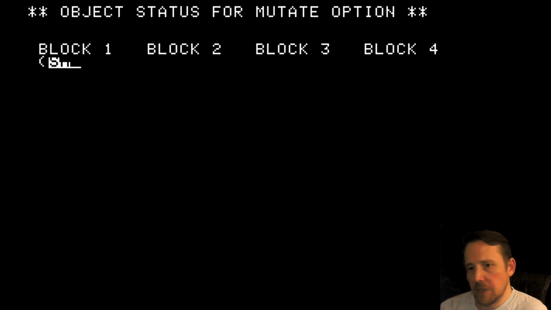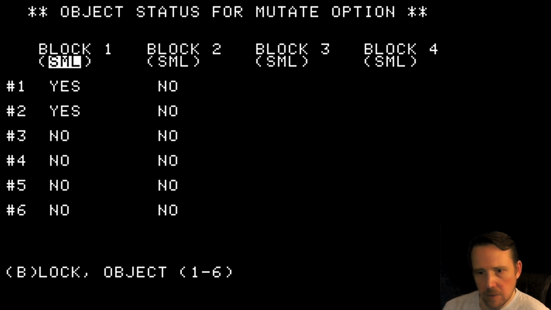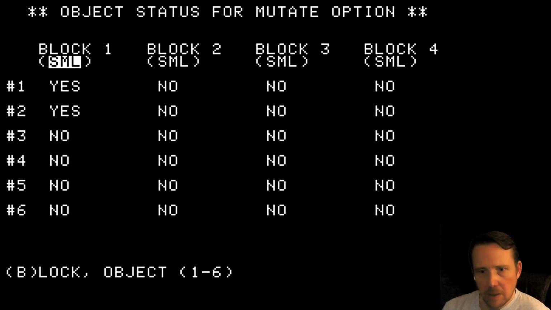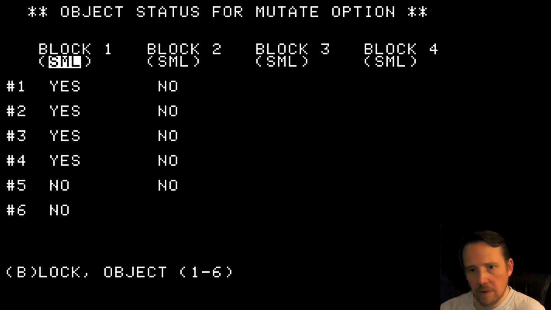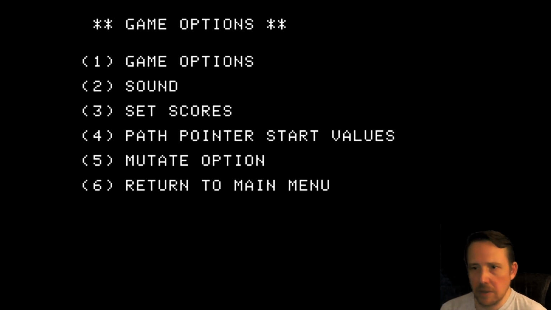The mutate option, I believe, is if your shots will mutate an object into the one above it when it's shot. So let's try it out. Let's hit 1. Okay, 2. So I think we've got block 1 selected. 3, 4, 5, 6, and then we'll go back in and see what that does.